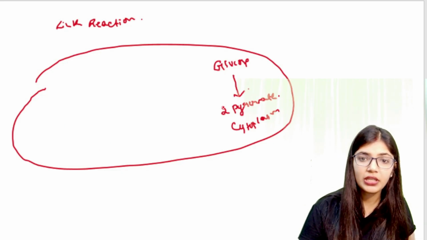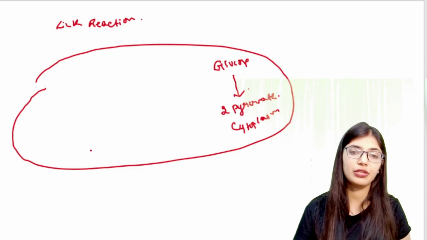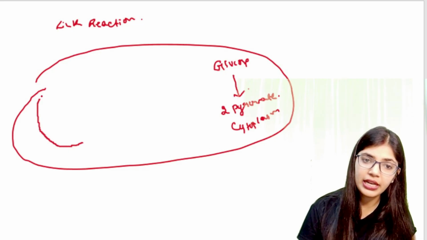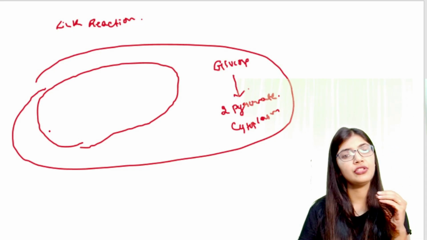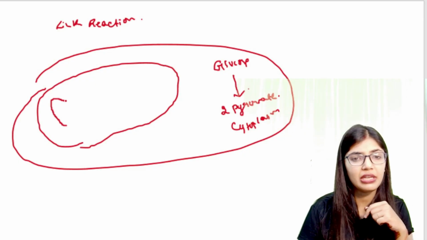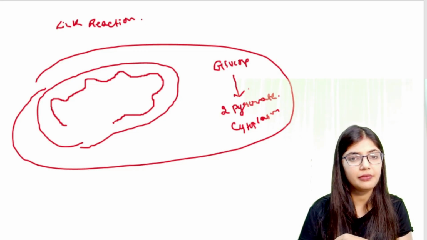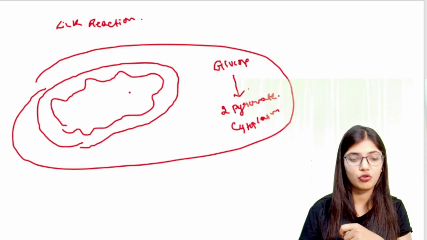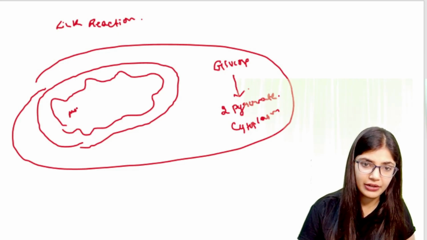So this pyruvate, produced in the cytoplasm through glycolysis, is transferred into the mitochondria. The mitochondria has two membranes, one outer membrane and one inner membrane. This is the mitochondria, and this is the mitochondrial matrix.